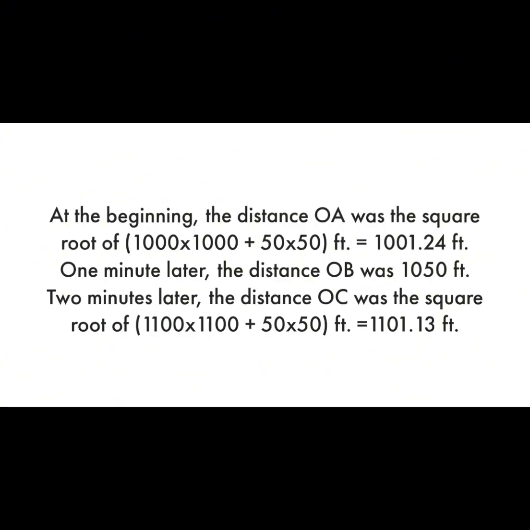At the beginning, the distance OA was the square root of 1,000 times 1,000 plus 50 times 50 feet, or 1,001.24 feet. One minute later, the distance OB was 1,050 feet. Two minutes later, the distance OC was the square root of 1,100 times 1,100 plus 50 times 50 feet, or 1,101.13 feet.